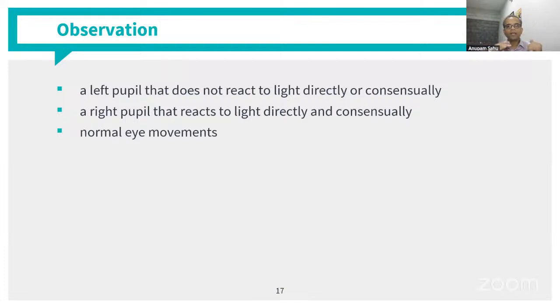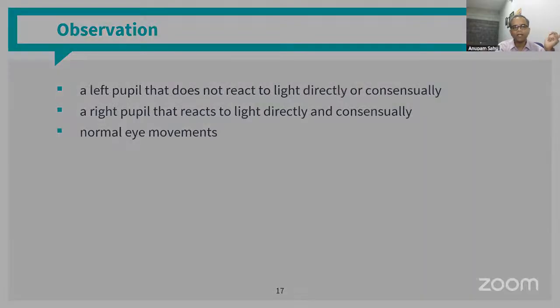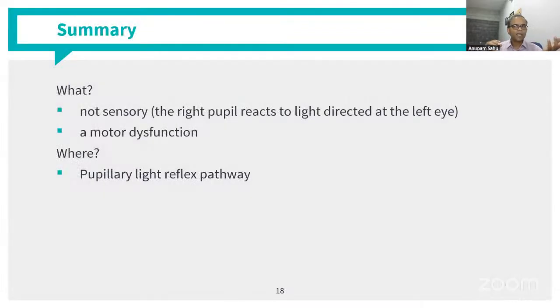So you look at the direct response and the consensual response and make a note of it. So in this case, you note that the left pupil is not reacting to light directly or consensually, and the right pupil is reacting to light directly and consensually, and they are normal eye movements. So we remember that table, right? And so what does that mean? That one eye is not responding to either direct or consensual. So that makes it an efferent or a motor dysfunction. And it affects the pupillary light reflex pathway because it's responding more in the light. Okay, so the effect is more gross in the lighted environment.